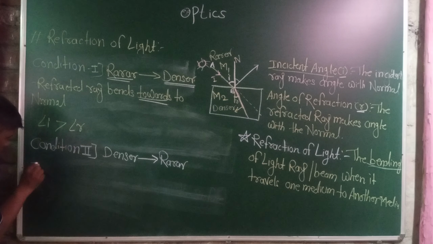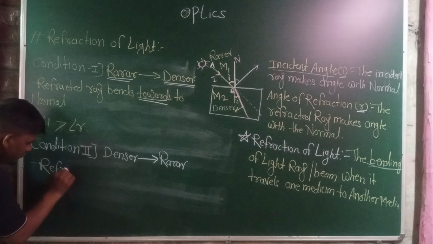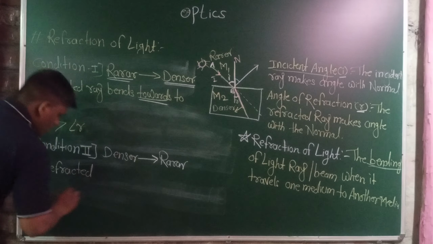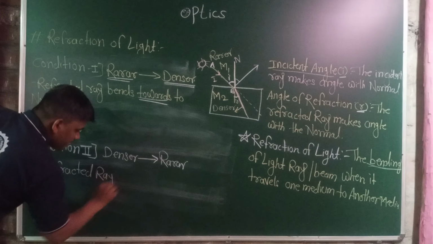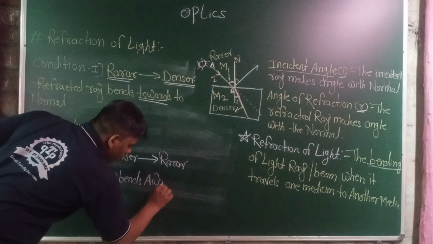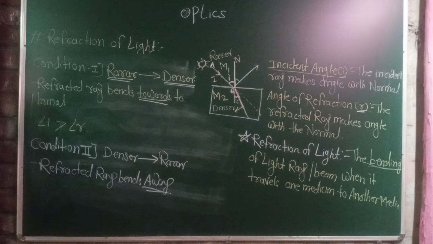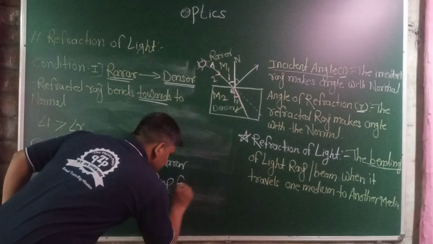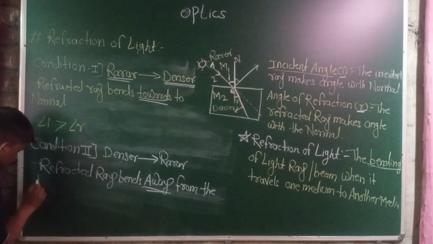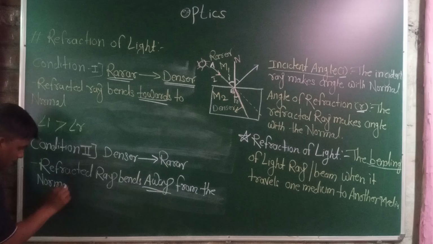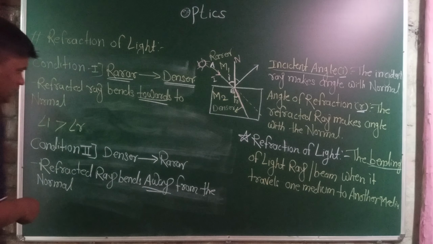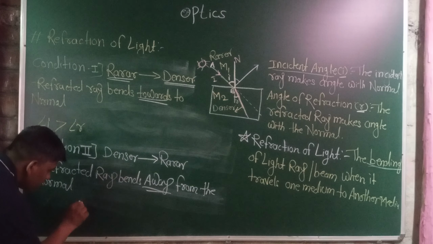The refracted ray bends away from the normal.